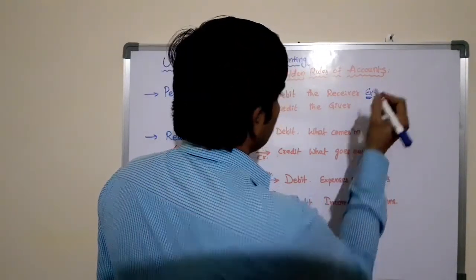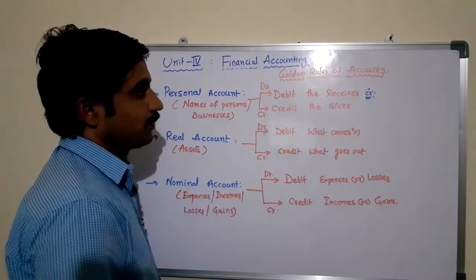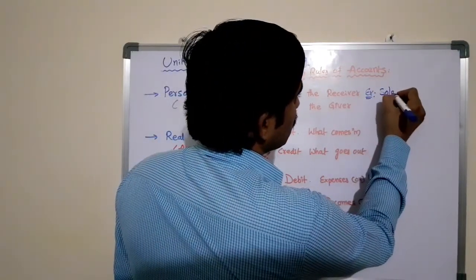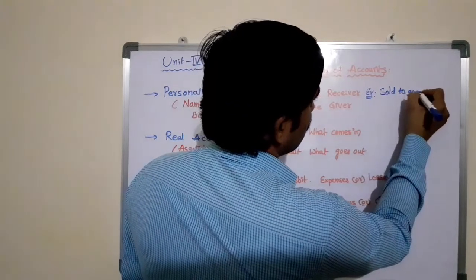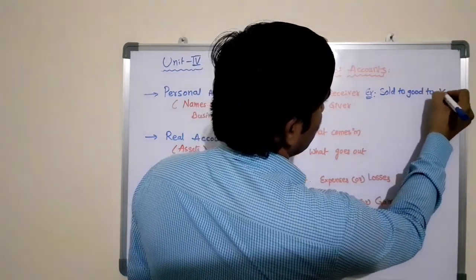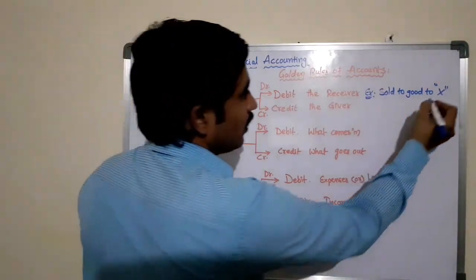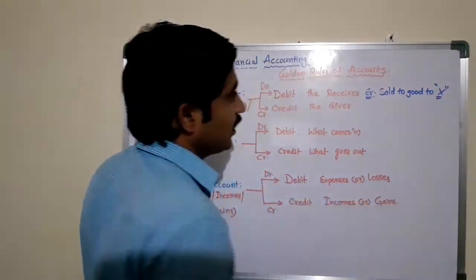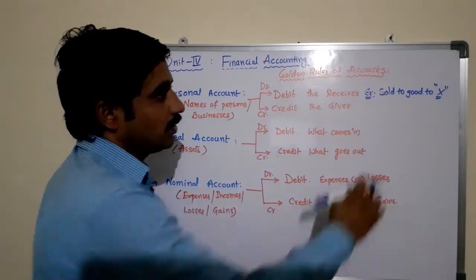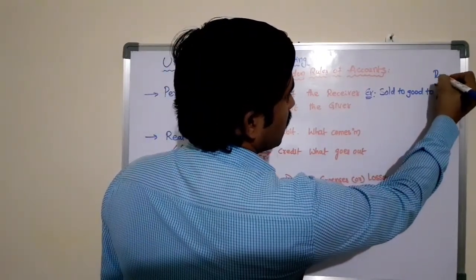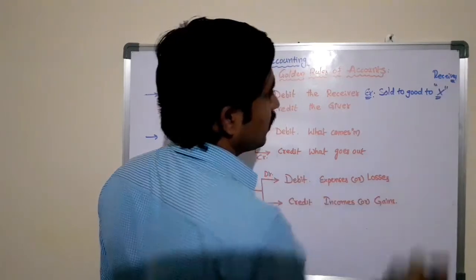Example for the receiver: sold goods to X. Here we are selling goods to X. Here X is a receiver.